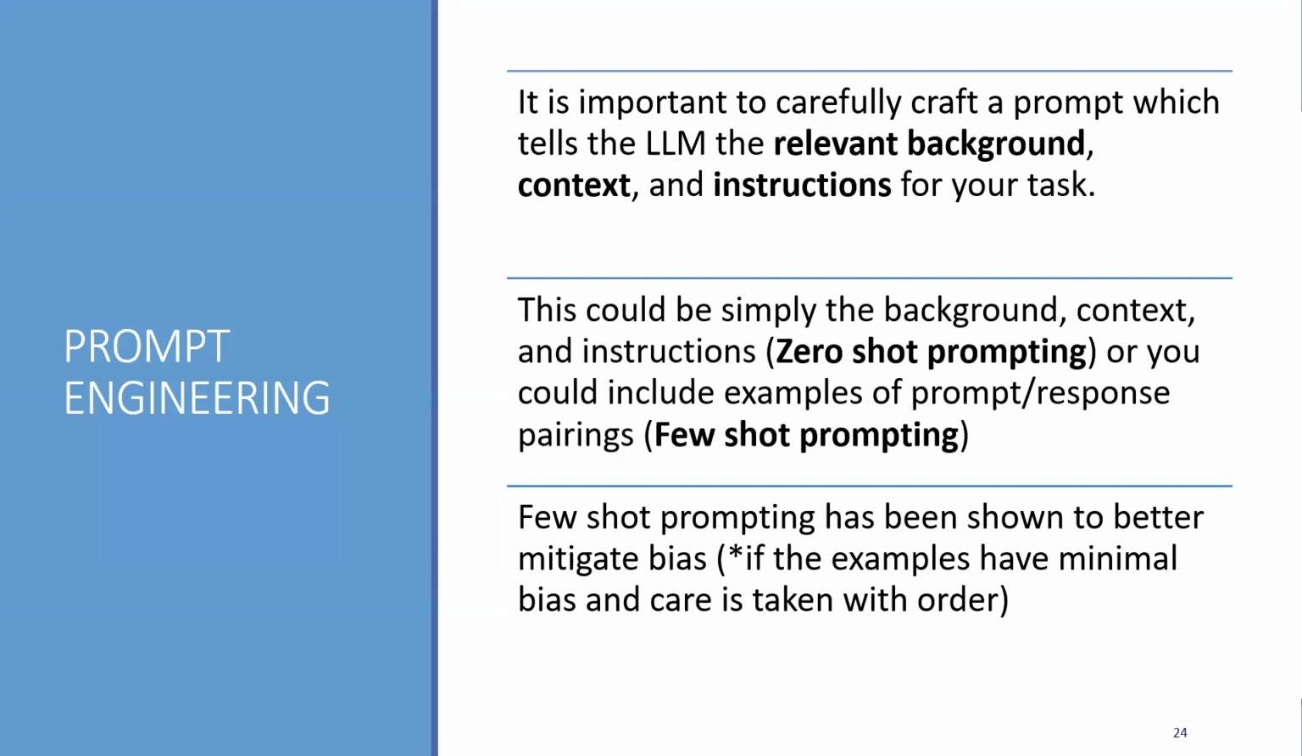The instructions are limitations I put on the model for the kinds of texts that I want it to produce. You could just have background, context, and instructions, and that would be called zero-shot prompting. Or you can include examples of prompt-response pairings, which would be few-shot prompting, which is what we're going to do today. Few-shot prompting has been shown to better mitigate bias if the examples have minimal bias and care is taken with order. The order in which you put your examples does matter.